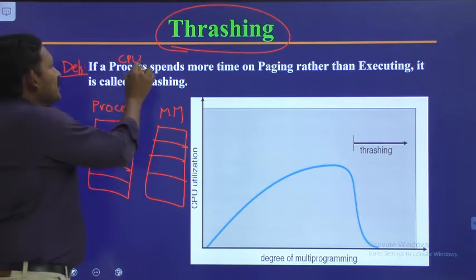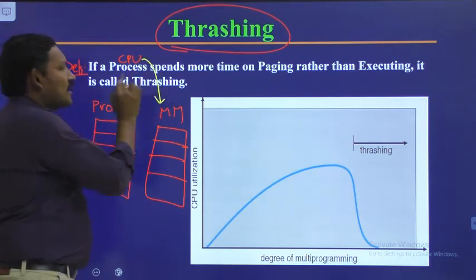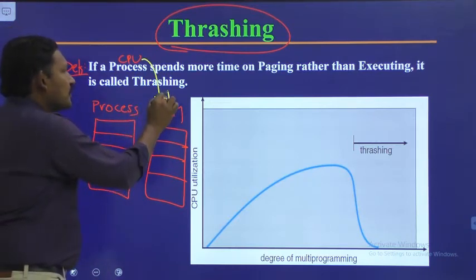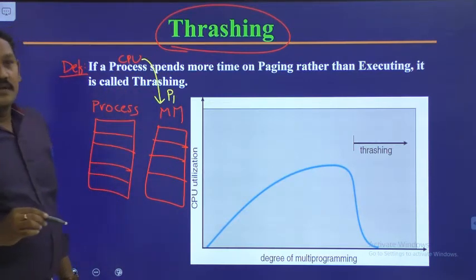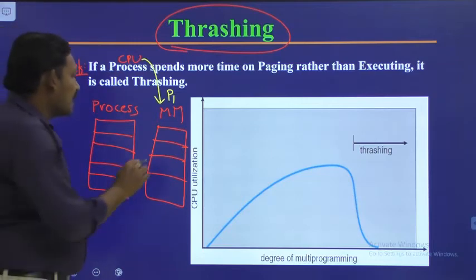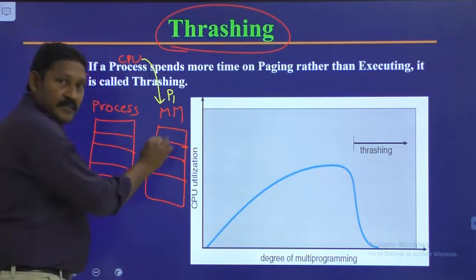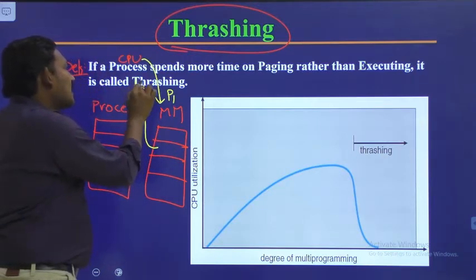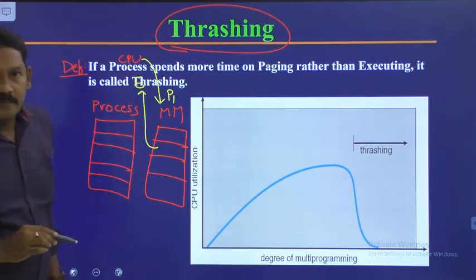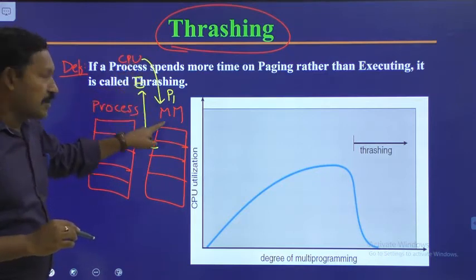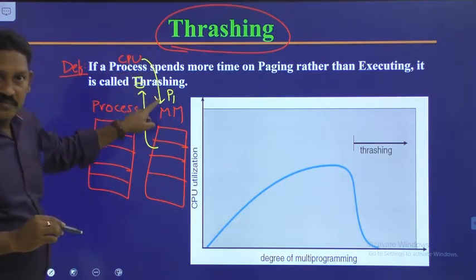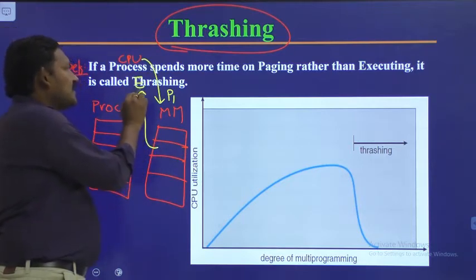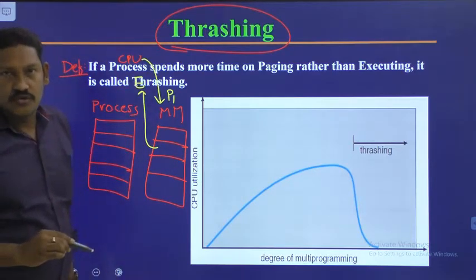If the CPU is searching for a particular page, let us suppose page P1, and that page is available in the main memory, it will take that and complete its execution.